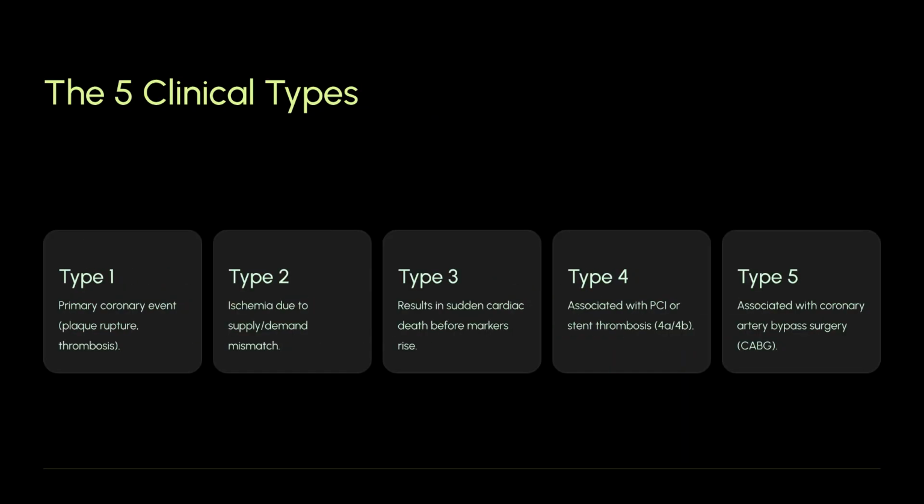There are 5 clinical types of MI. Type 1 is a primary coronary event like plaque rupture. Type 2 is ischemia due to supply/demand mismatch. Type 3 results in sudden cardiac death before markers rise. Type 4 is associated with PCI or stent thrombosis. Type 5 is associated with coronary artery bypass surgery, or CABG.